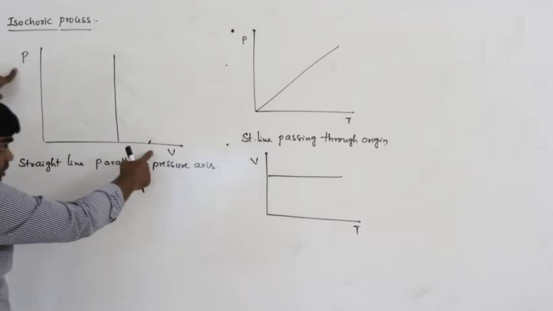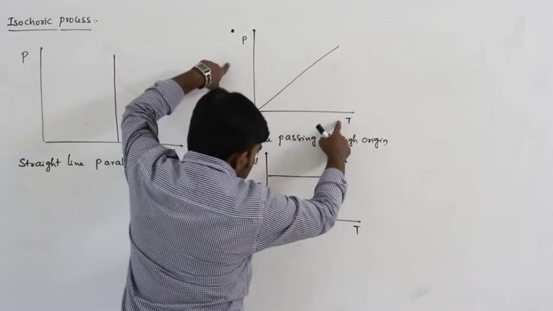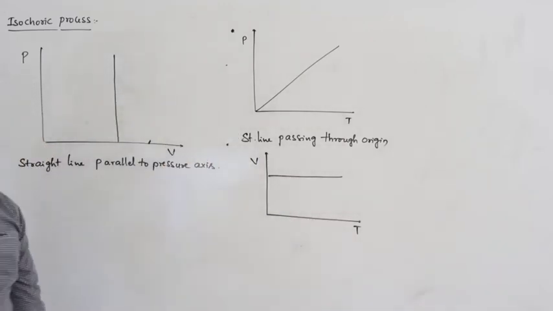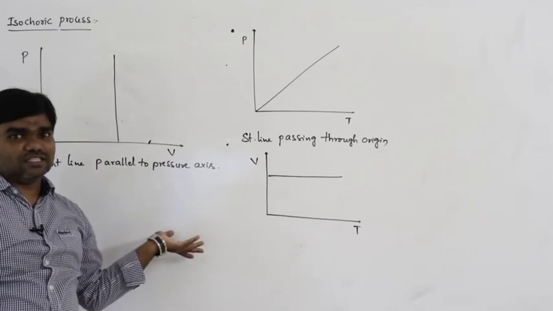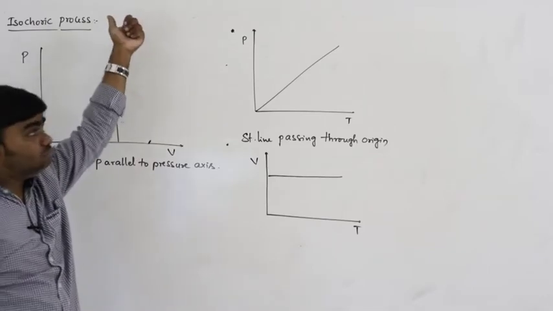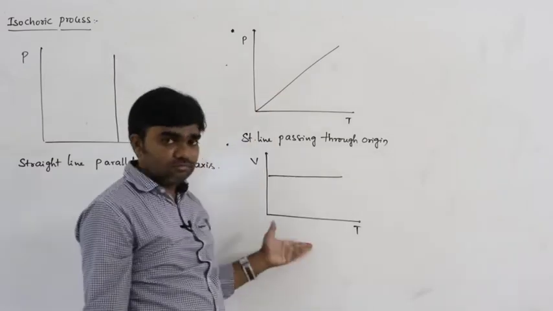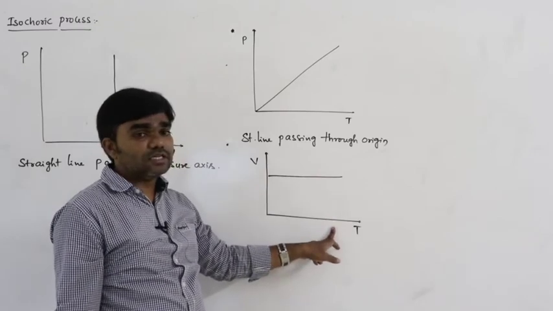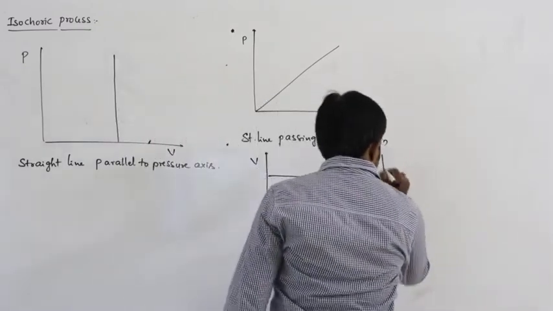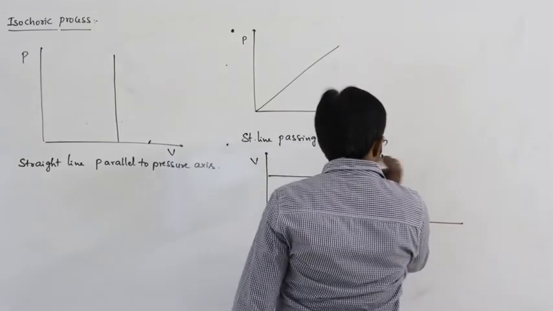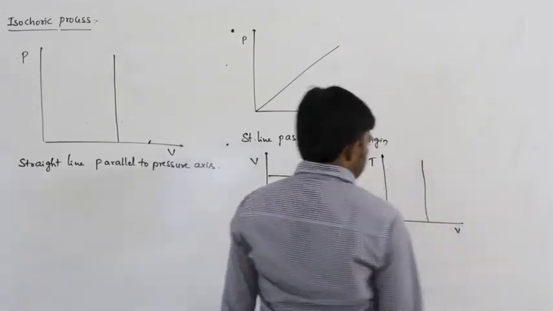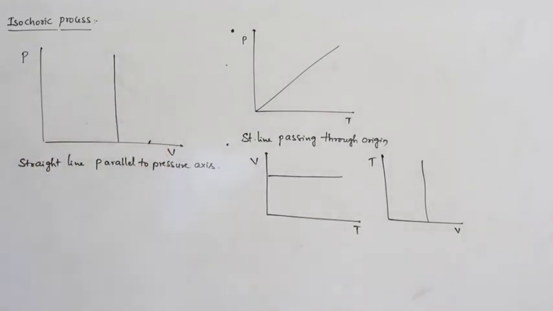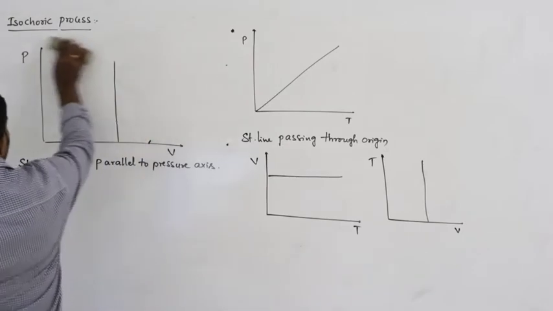Shape of the graph for pressure and volume, for pressure and temperature, for volume and temperature. In any situation, volume remains constant, that's what we are drawing, but in different cases. If the temperature is taken along the y-axis and volume along the x-axis, we can try that also. Let us say this is T and this is V. So this is the shape of the graph. Volume remains constant, that's all. So this is the isochoric process.